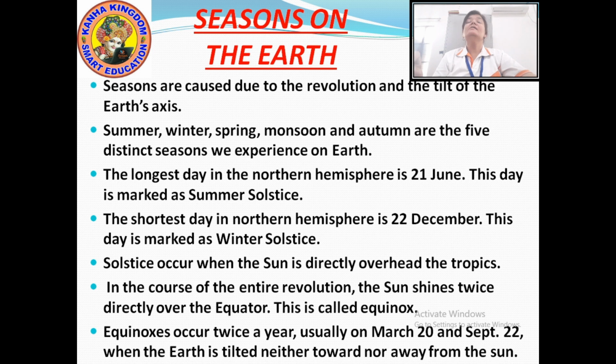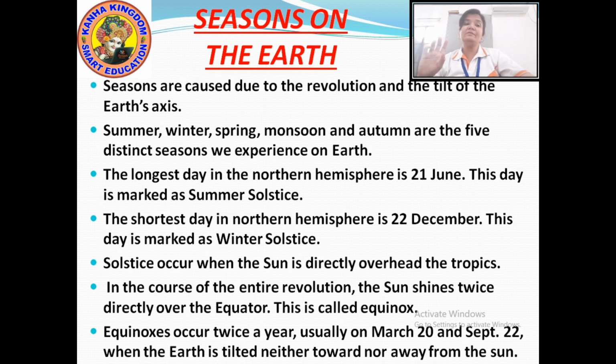And that is why the northern hemisphere has the longest day on 21st of June. Okay, that can also be named as summer solstice. Now it happens to be the shortest day in the northern hemisphere on 22nd of December. And this 22nd of December is known to be the winter solstice.